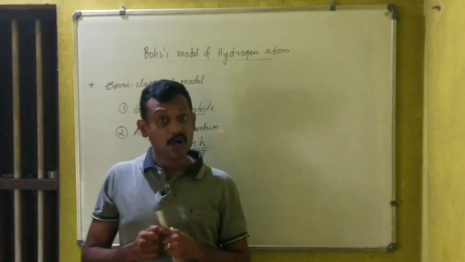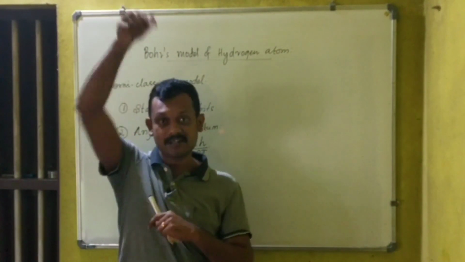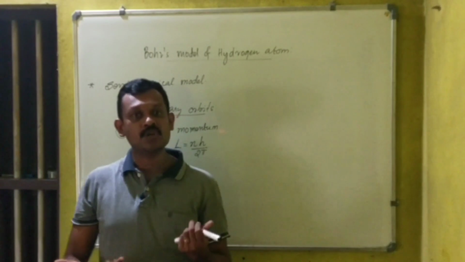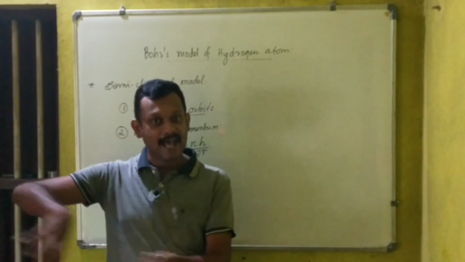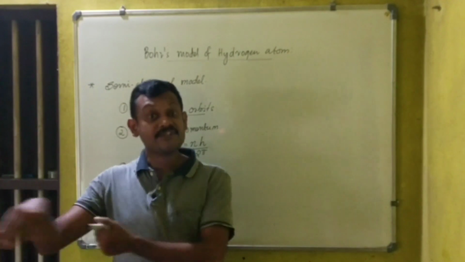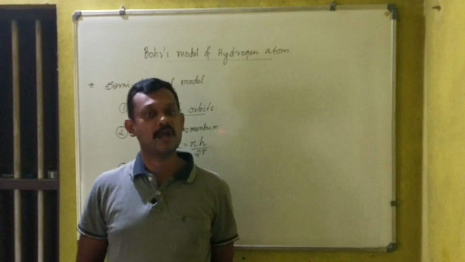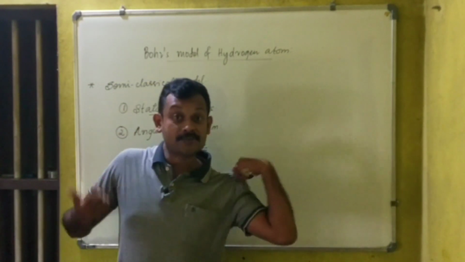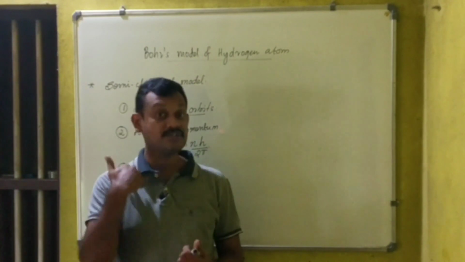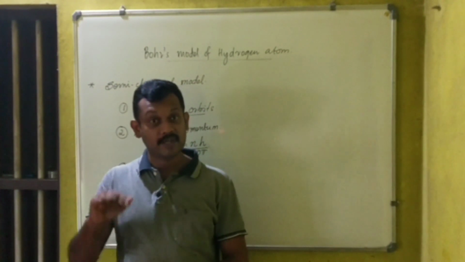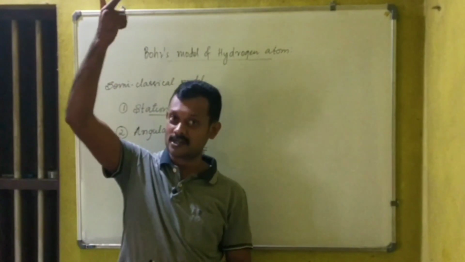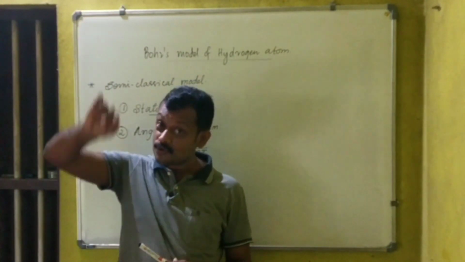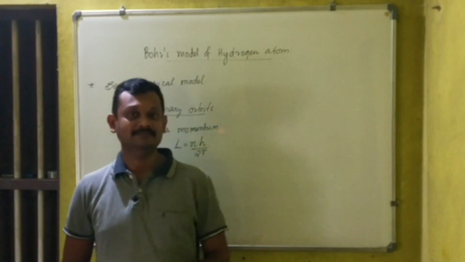Similarly, when the electron makes a transition from a higher energy level to a lower energy level, or higher orbit to lower orbit, what happens? It will release energy and that will lead to what is called the emission spectra. So two types of spectra are there. The first one is called the absorption spectra. The second one is called the emission spectra. Absorption spectra comes when it makes a transition from a lower orbit to a higher orbit. Emission spectra comes into play when an electron makes a transition from a higher orbit to a lower orbit.